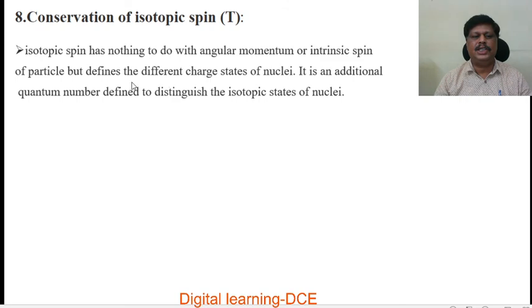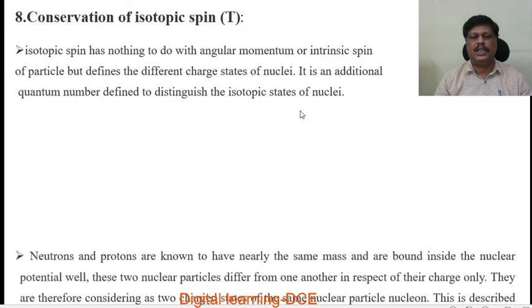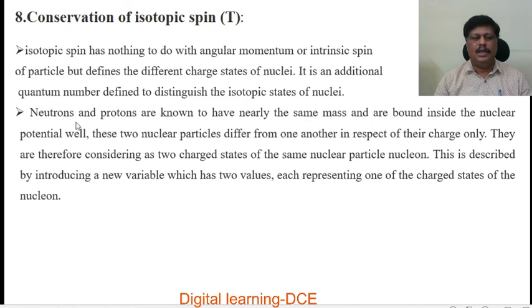It is an additional quantum number defined to distinguish the isotopic states of nuclei. Neutrons and protons are known to have nearly the same mass and are bound inside the nuclear potential. These two nuclear particles differ from one another in respect of their charge only. They are therefore considered as two charge states of the same nuclear particle, the nucleon.